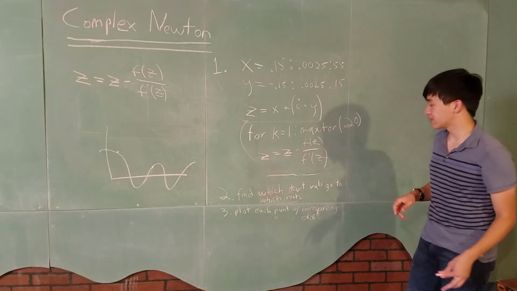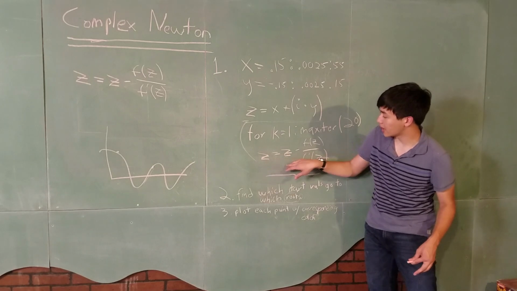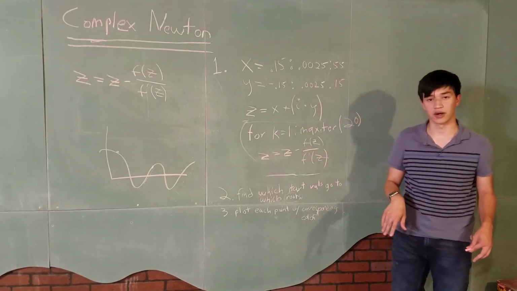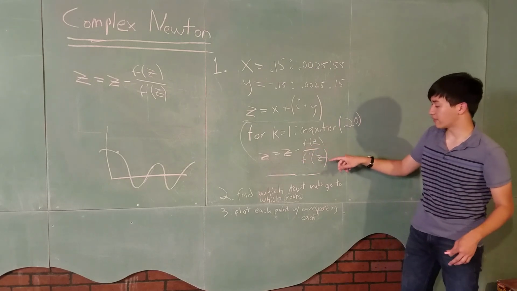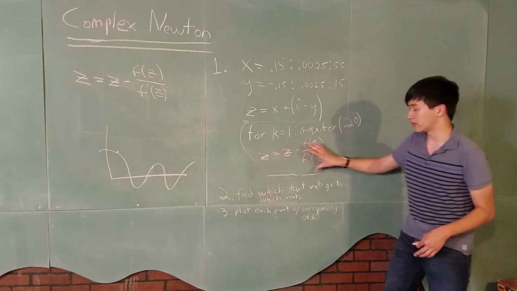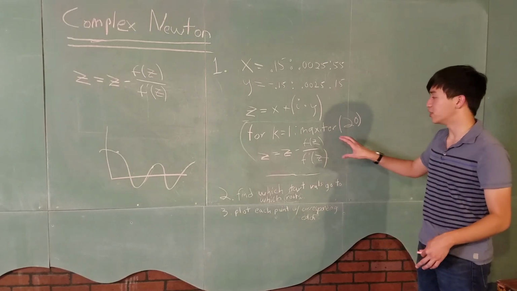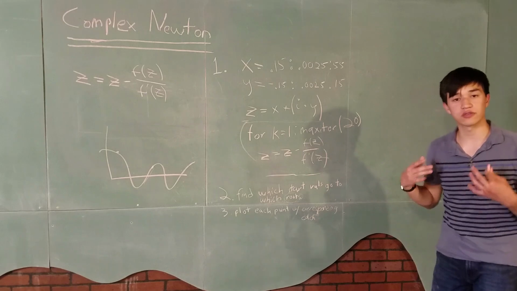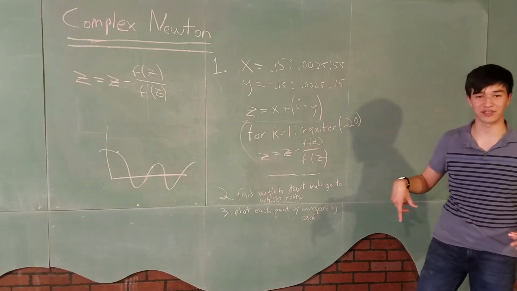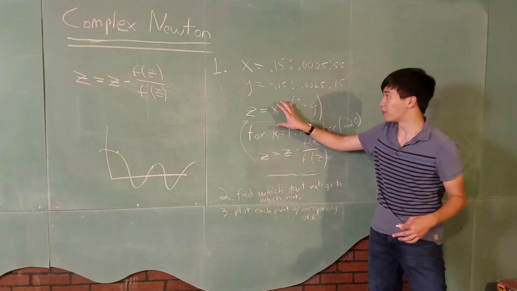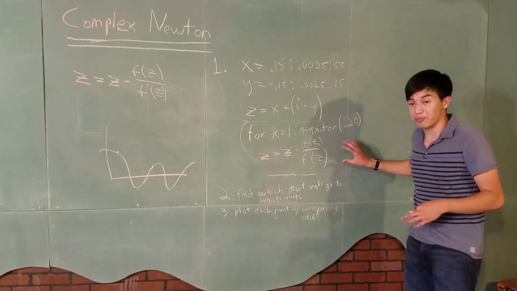But the real magic of this for loop comes in is when we operate this for loop and we apply the matrix Z here. By doing this line here, by doing Z and then f of Z and then f prime of Z, including this entire matrix, what we're able to do is we're actually able to perform the Newton's method on every single starting point simultaneously. Because we're inputting this entire matrix. We're not just inputting a single value, we're inputting all these values into here at once.